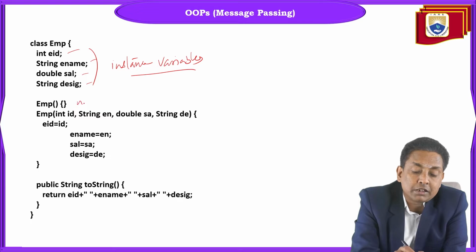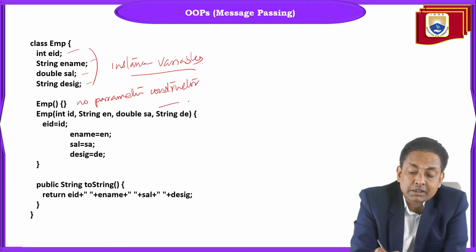And what about this? This is a no parameter constructor, explicitly written. And this is a parameterized constructor.